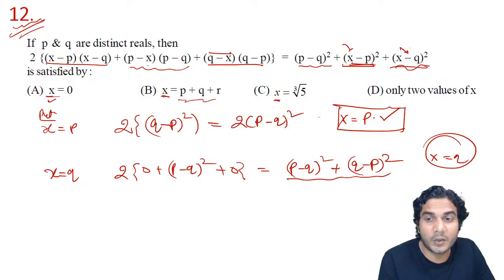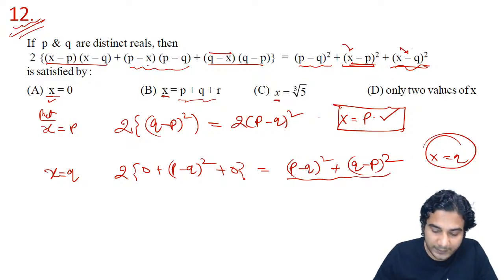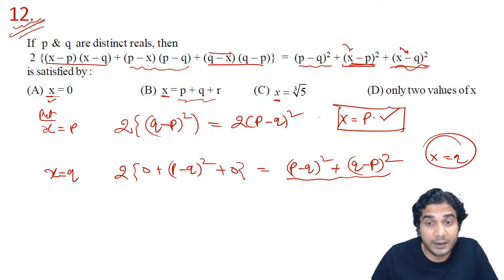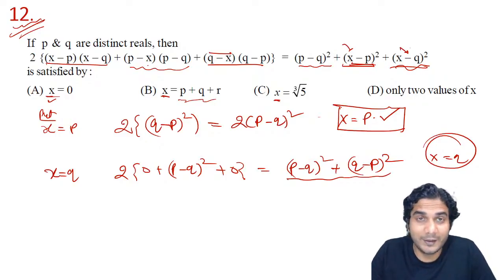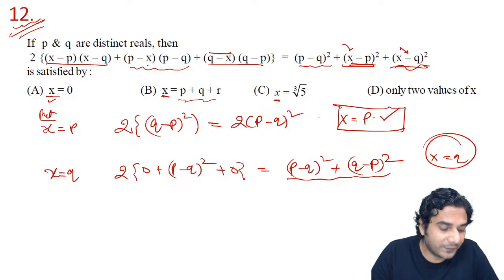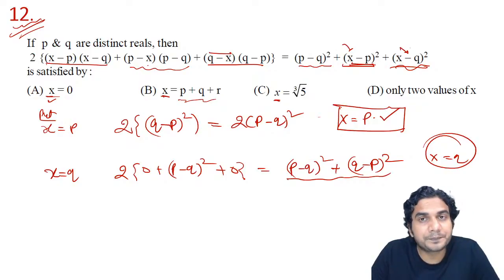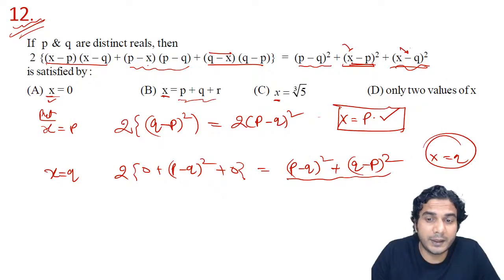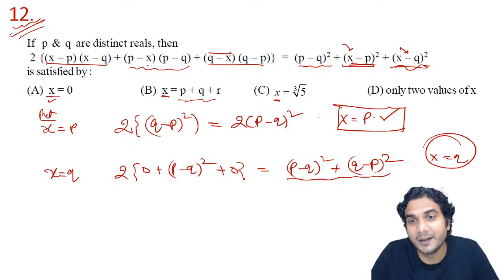Then only options A, B, and C. Only two values of x. Yeah, option D is also given, only two values of x. Okay, so option D might match. Now let's check for some other value. If it is an identity, either you are lucky and you have got both the roots, or you are unlucky by getting these two roots, because if a third value of x satisfies this equation, then options A, B, and C will be correct, and D will be wrong. And if only these two satisfy, then D will be correct, and A, B, C will be wrong.